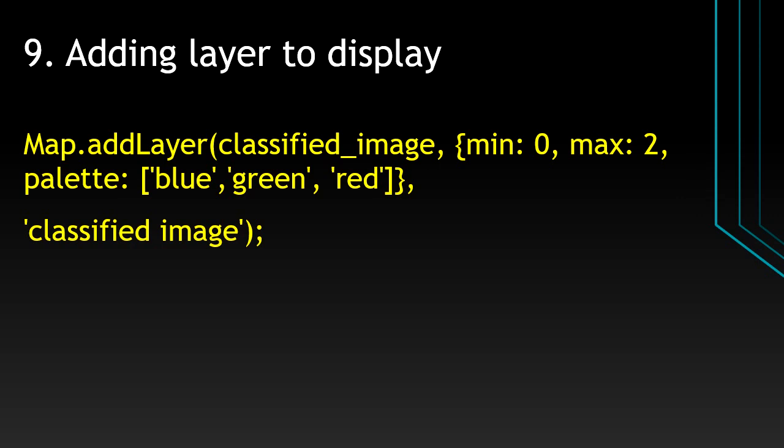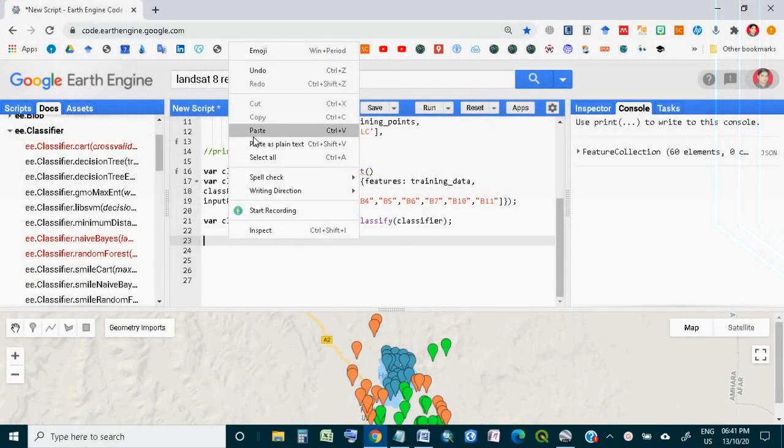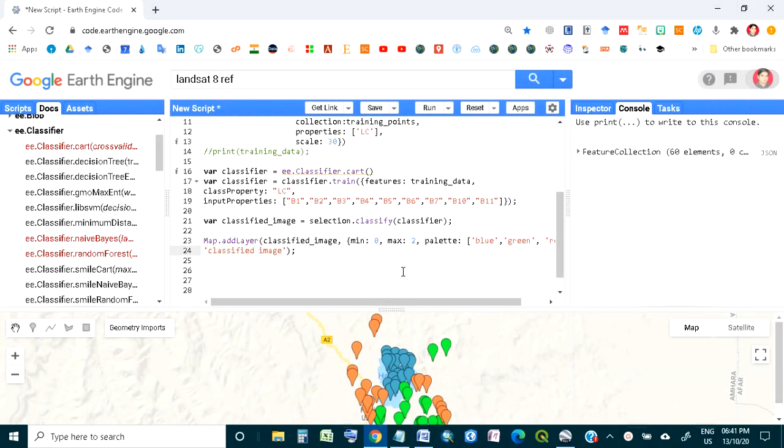So minimum 0, maximum 2, and the palette: 0 is blue, meaning water is blue, vegetation is green, and non-vegetated area is red. The name of the image will be the classified image. So let's do it with the help of Google Earth Engine. To display the classified image, this is the code which we have already discussed, and now I have to click run.